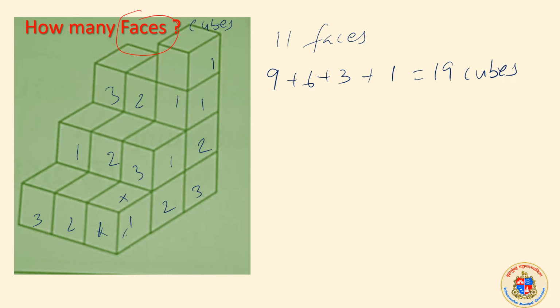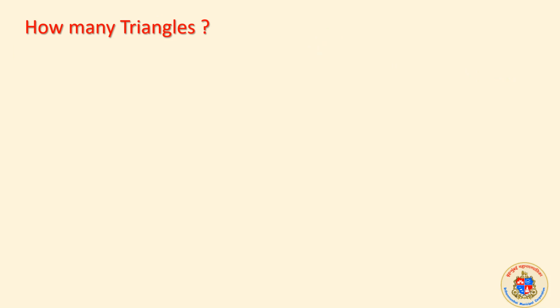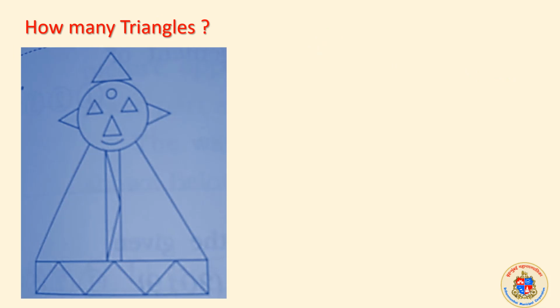Okay, let me go ahead. How many triangles again? Here is a figure. It can be done by numbering it, right? We have become a little more expert in that. 1 here, 2 here, 3 here, 4 here. This is not, because the base is curved. This is not, because this face is curved.